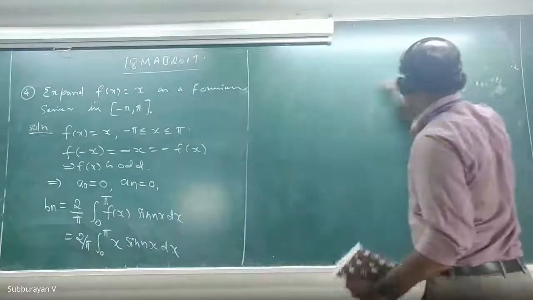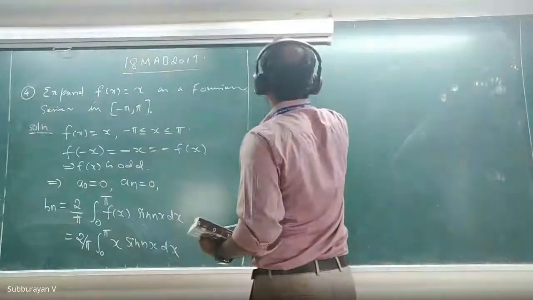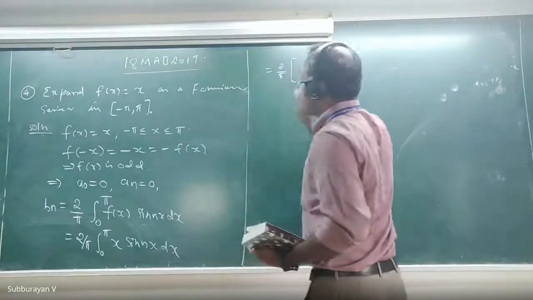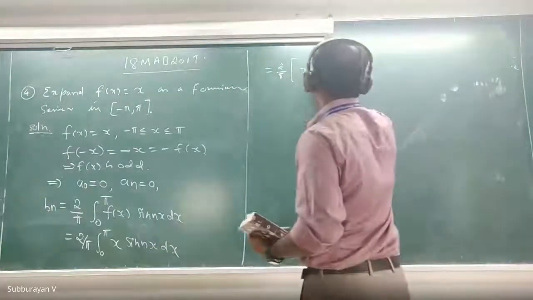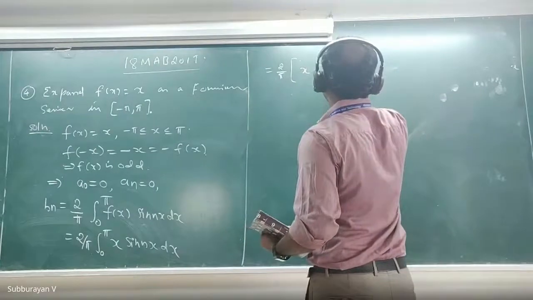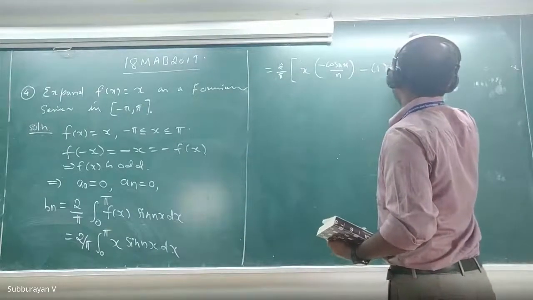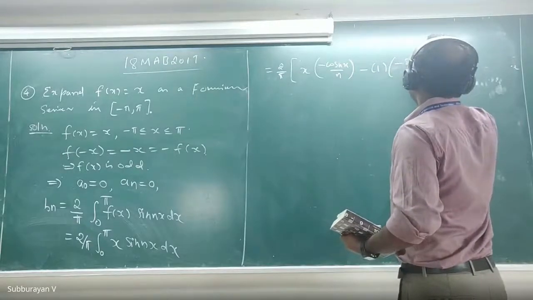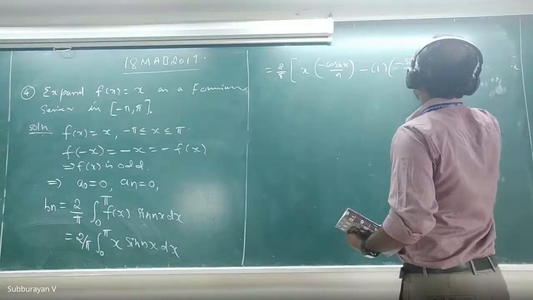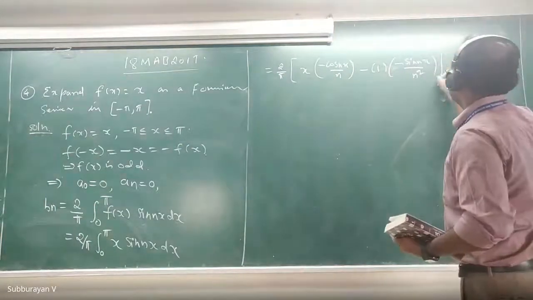By using Bernoulli's formula, what you will get? This is 2 by pi, then x into integration of sin nx. What is integration of sin nx? This is minus cos nx divided by n, minus differentiation of x is 1, and then integration of minus cos nx is minus sin nx divided by n square. Again, if I differentiate this, this will be 0. So we can stop here, 0 to pi.